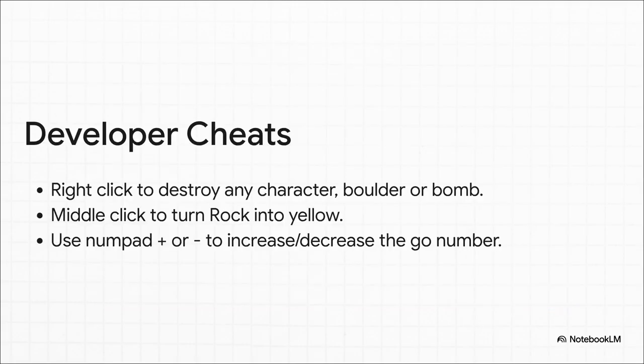And of course, every creator needs a secret backdoor. Buried in a README section are the cheat codes Stefan left for himself, the power to destroy any character with a single right click or instantly change the terrain. This wasn't for the player. This was the developer's God mode for testing and building his world more easily.